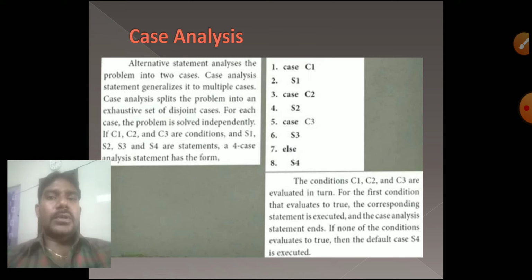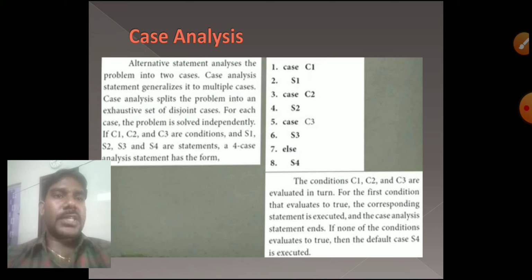Okay, so how are these cases executing? See here, we have to give a value. For example, 1. I'm giving one example for your understanding. If I give 1, which case will execute?